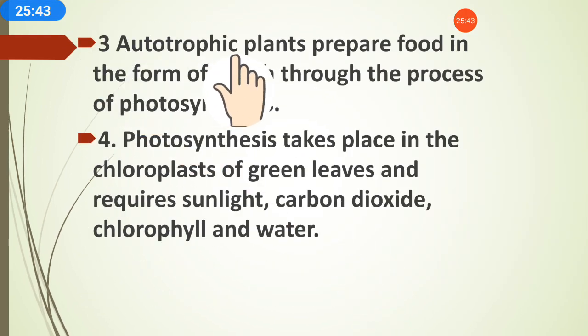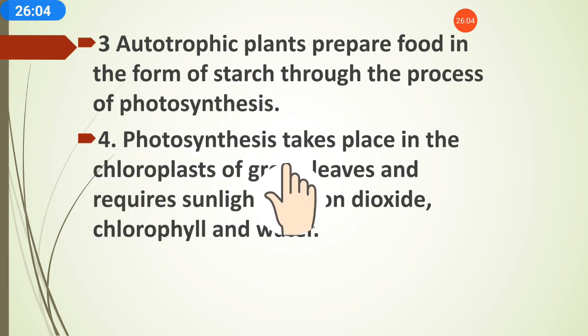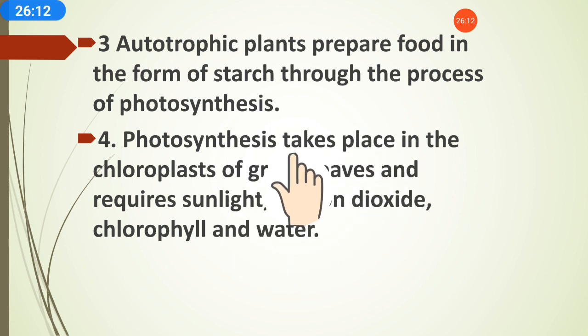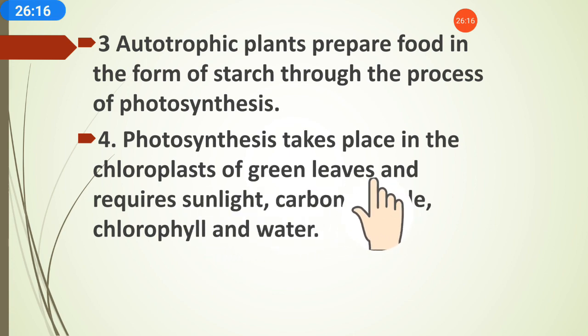Third point, autotrophic plants prepare food in the form of starch. Autotrophic plants always prepare food in the form of starch through the process of photosynthesis. When photosynthesis happens and food is prepared, the food is present in the form of starch or glucose. Fourth, photosynthesis takes place in the chloroplasts of green leaves. This process happens in the chloroplast cells in the green leaves.